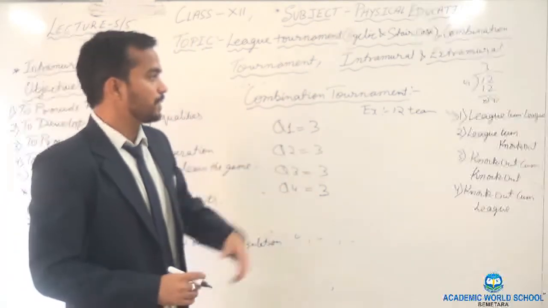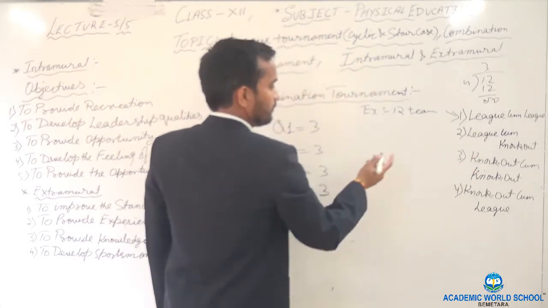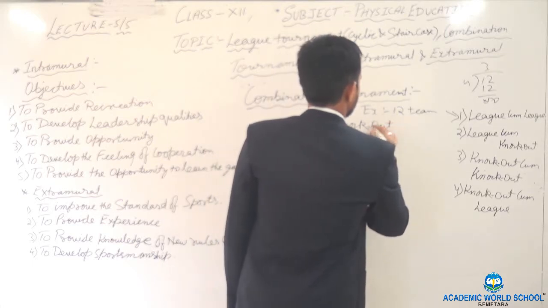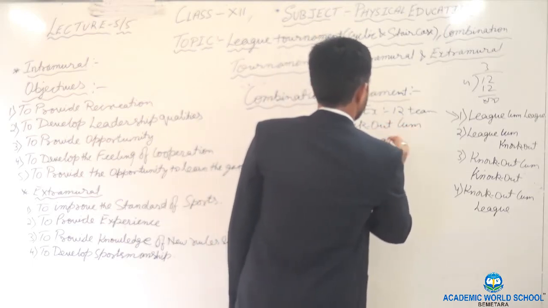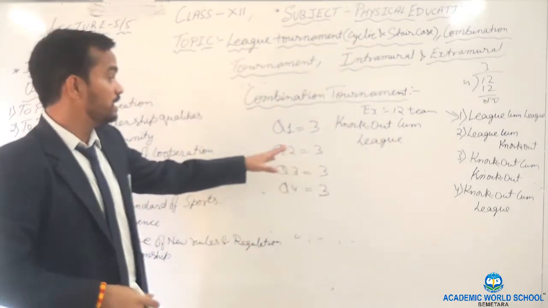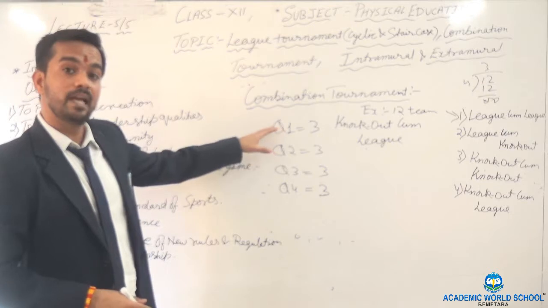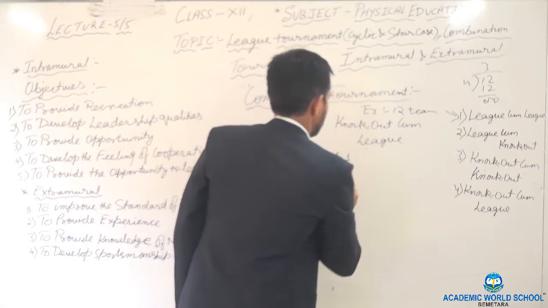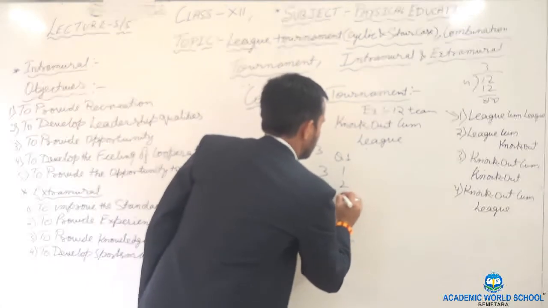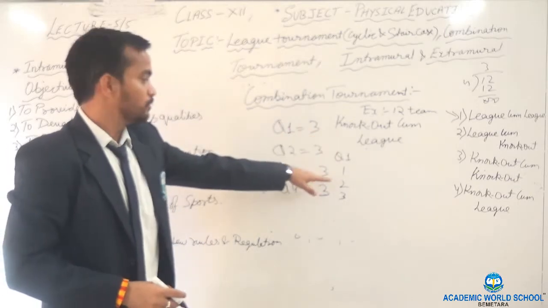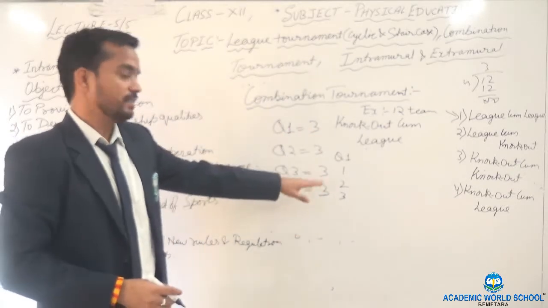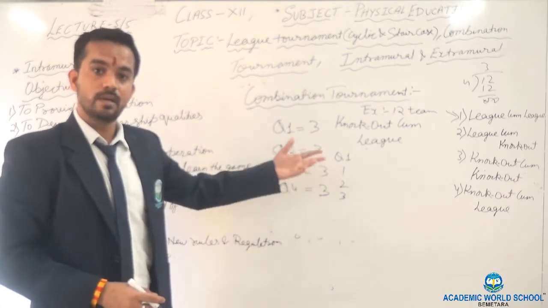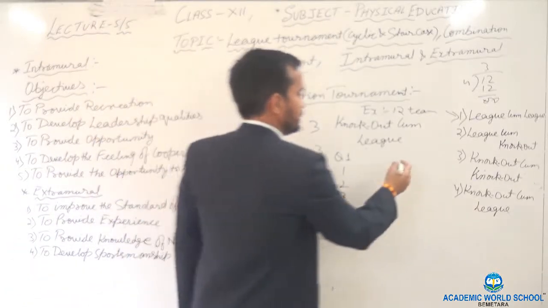Clear? If we take an example, we will take the teams on the basis of knockout cum league. First the teams will play on the basis of knockout in every quarter. Quarter 1. How many teams? 3 teams. 1, 2, 3. Clear? Knockout basis. So we will divide the teams in upper half and lower half. Then give the number of byes. Then number of rounds, number of matches. Clear? You have to do that drill accordingly.